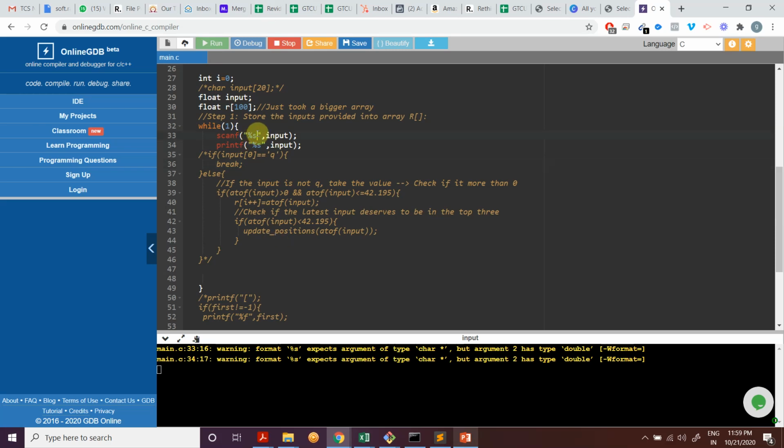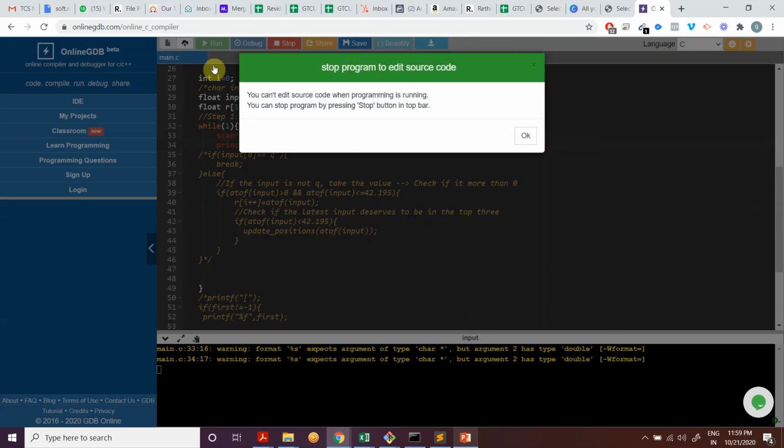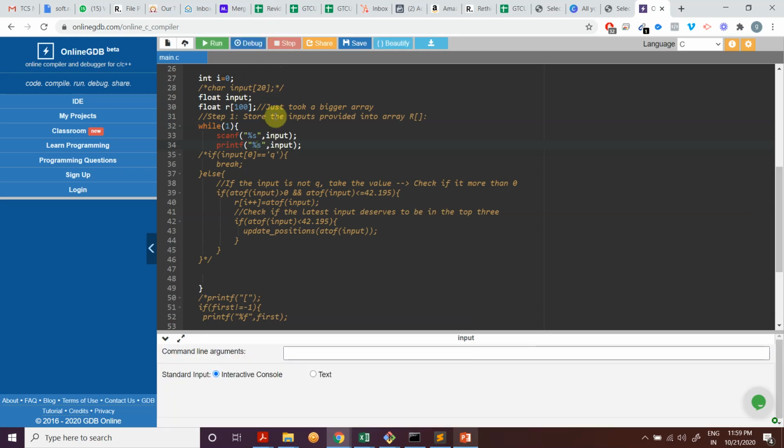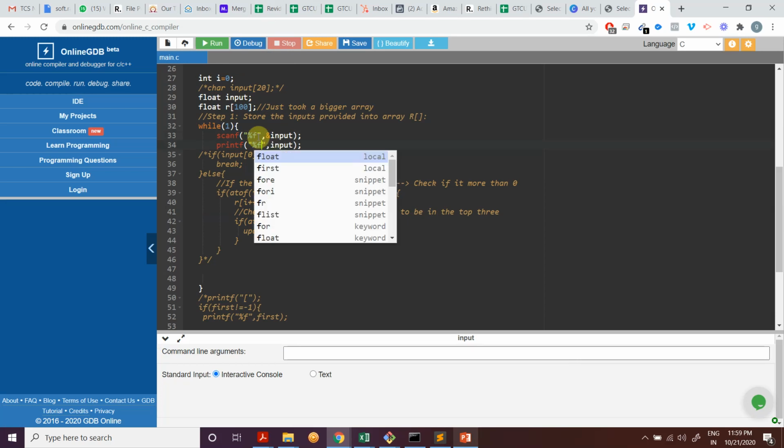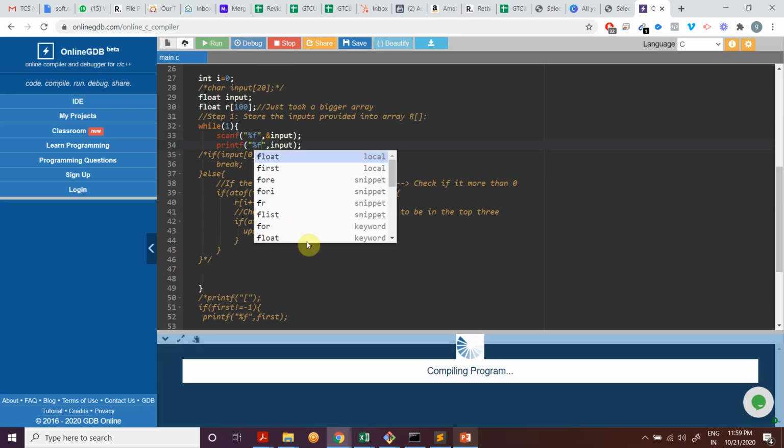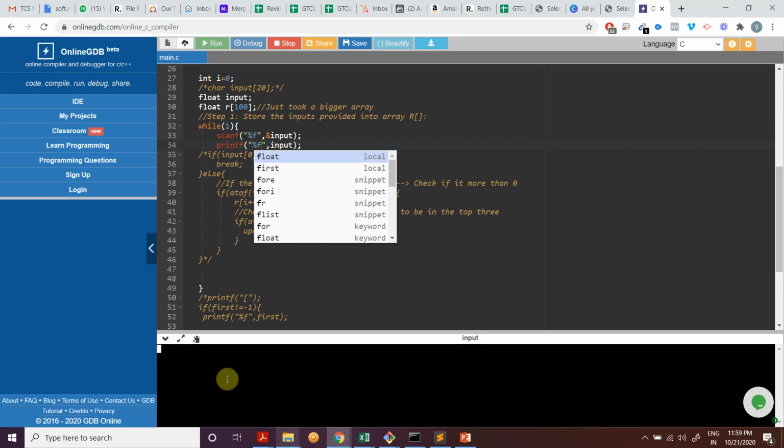Yeah, because of this, my bad. Because it's a float, I should write it as float. There's also one more mistake, that ampersand should be there. Right, let's say if I just run this, and if I do 20, great, 30, 30.00, 30.82, it'll show me the same. Okay, it's all good. But what if I do Q?